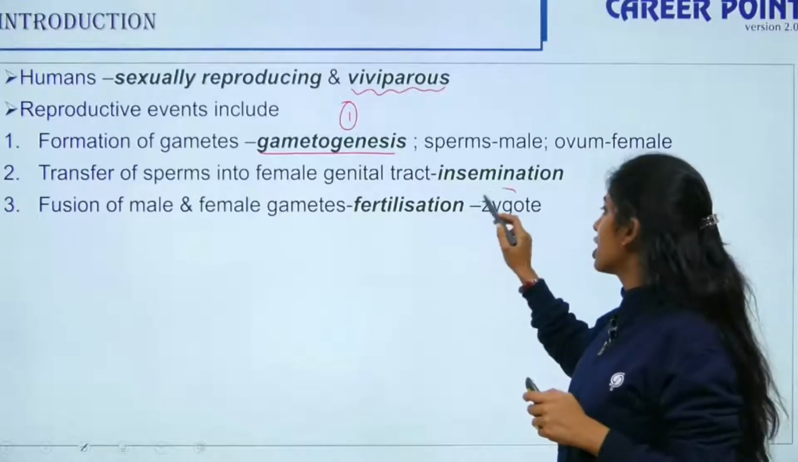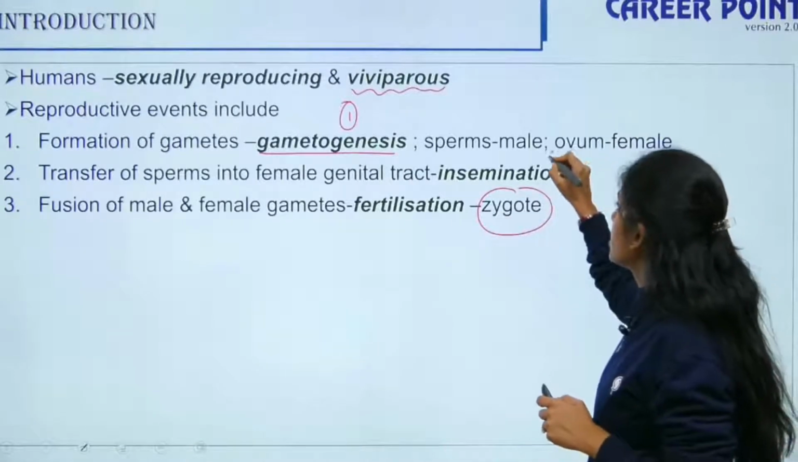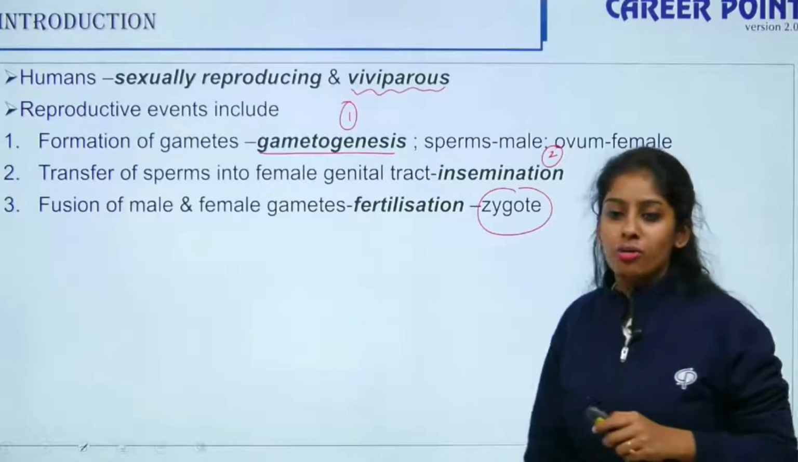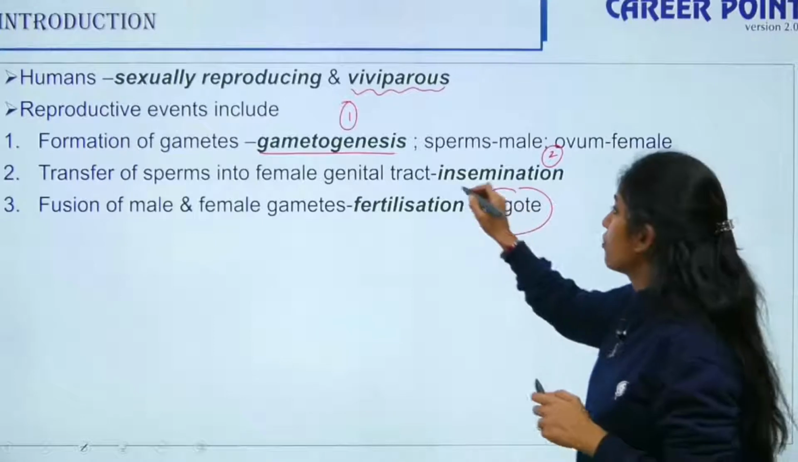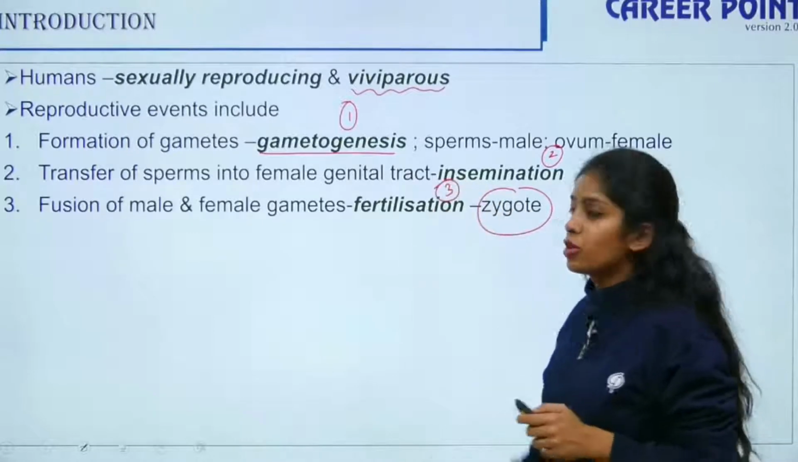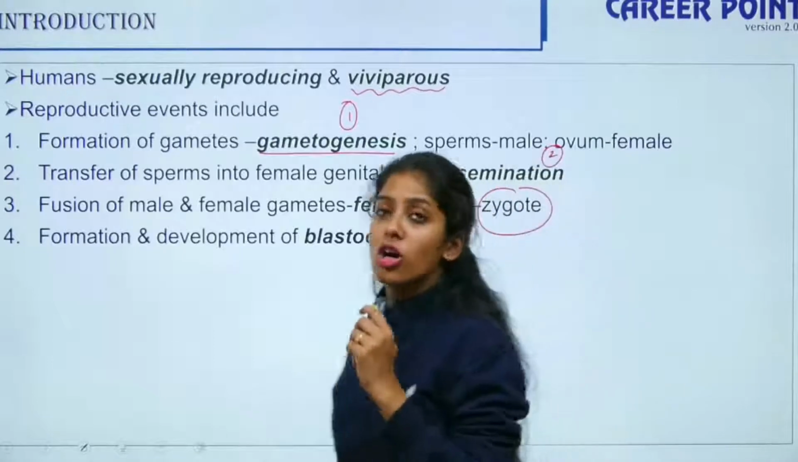So fertilization leads to the formation of zygote. First is gametogenesis, followed by insemination, then you have fertilization happening. So fertilization leads to the formation of your zygote. Okay. So number 4, now your zygote should develop.